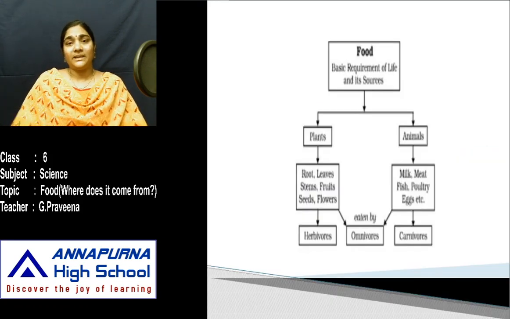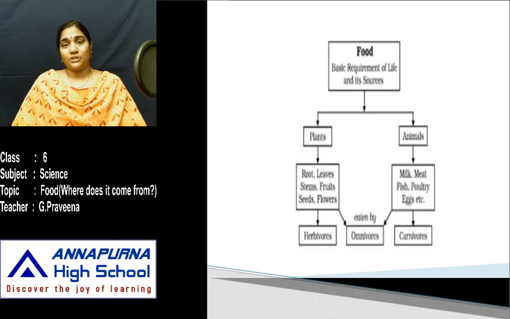Food is the basic requirement of life, and based on the consumption of food material, all organisms are divided into different groups. For example, among animals, a few eat only plant products. Animals which eat only plant products, depending upon the plant and its products, are termed herbivores. As such, cows and buffaloes eat only plant products.